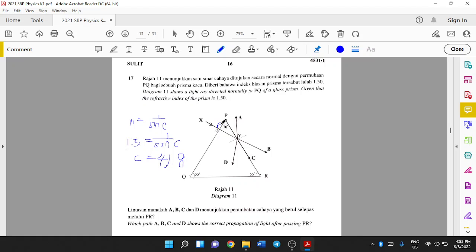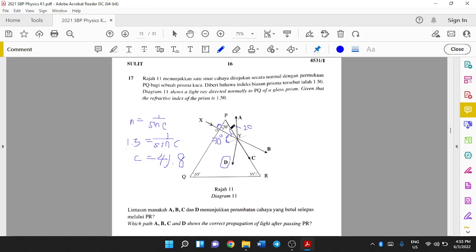Here is 90 degrees, so here you should also be 90 degrees. So 180 minus 70 degrees minus 90 degrees, you will get 20 degrees. Remember, our incident angle is always between the incident ray and the normal, so you need to find the angle here. 90 minus 20, you will get 70 degrees. The 70 degrees is larger than 41.8, so you will get total internal reflection.